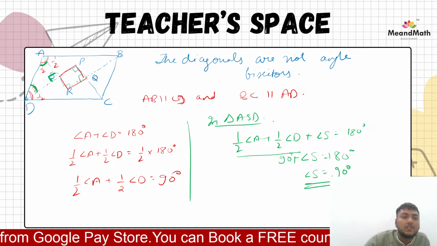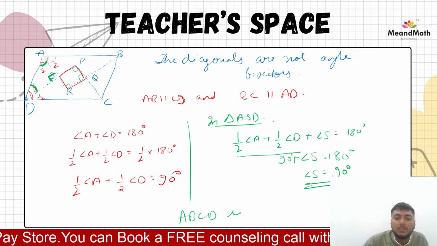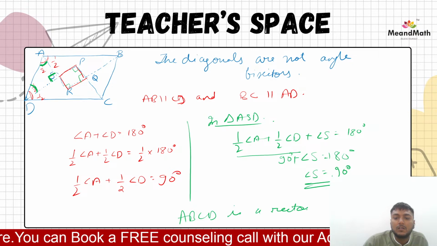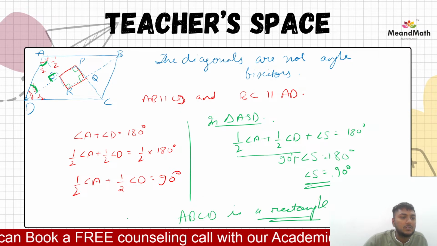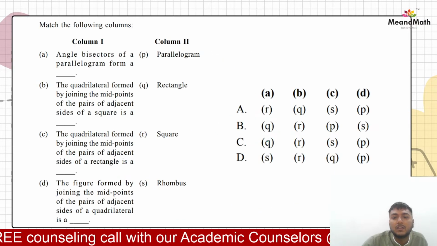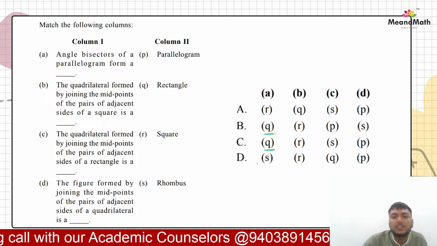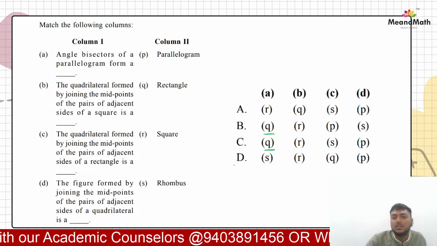So then we can say what? This PQRS is a rectangle, okay? So for A it is Q, right? So for A it is Q, then we have B and C options. As of now they are correct.